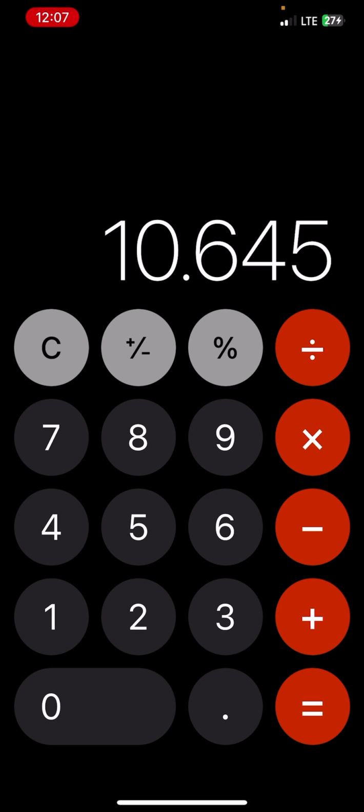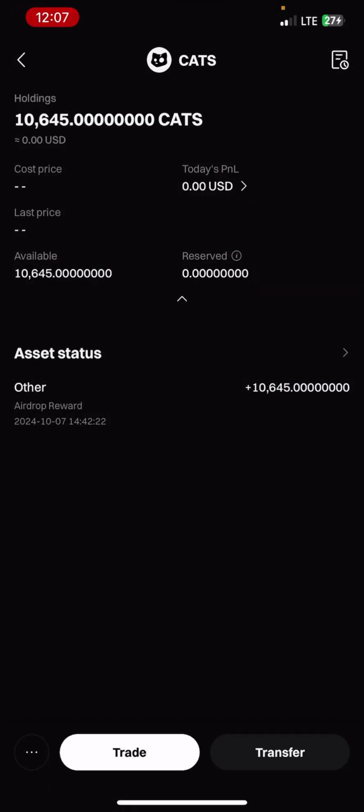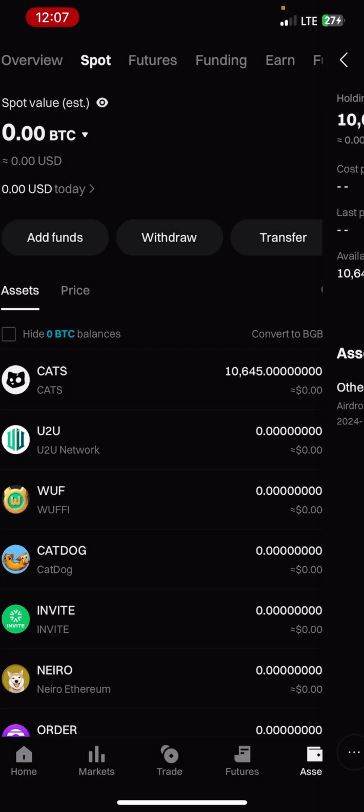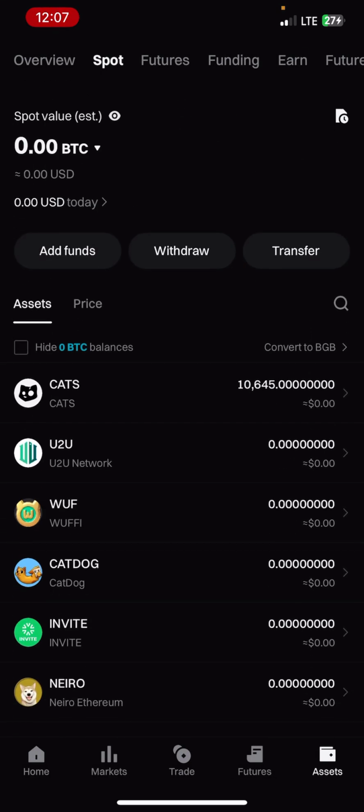Alright, so anyhow it is, you people should not expect much from this cat airdrop. Honestly, just have it at the back of your mind that it should be around 0.001 or 0.0009 for this thing. So that's just it. Thank you.